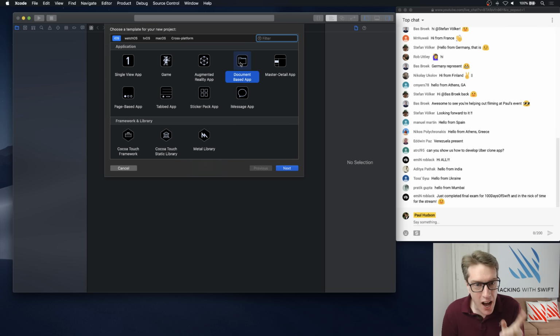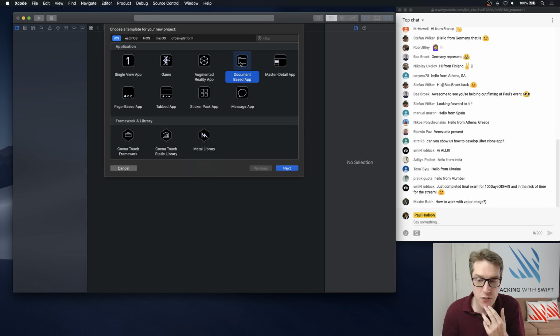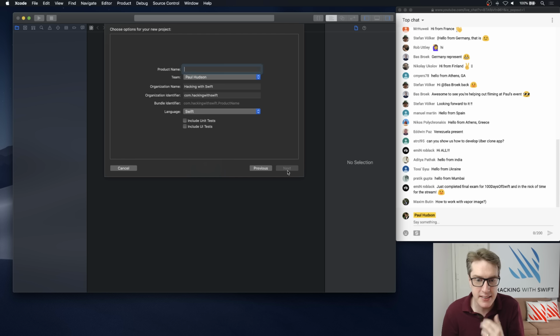You want to choose iOS document-based app. And this is one of the few templates that Xcode gives us that's really, really good. This is a great template. It's not perfect, but it's pretty damn close. So choose iOS, then document-based app, then press next.